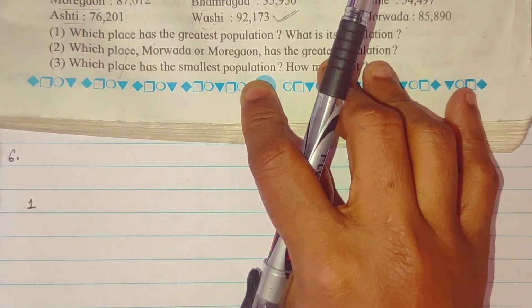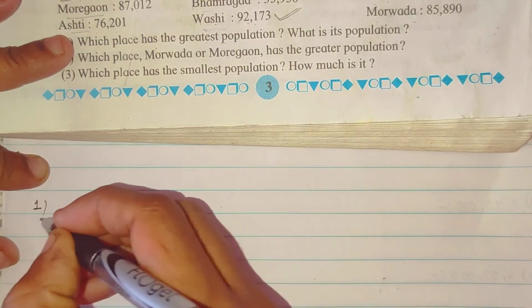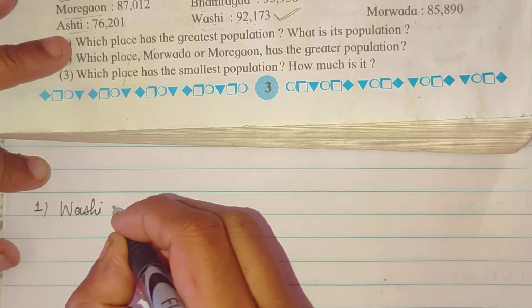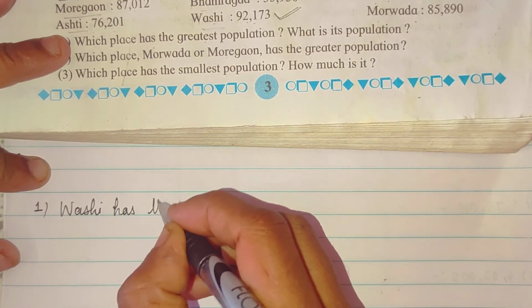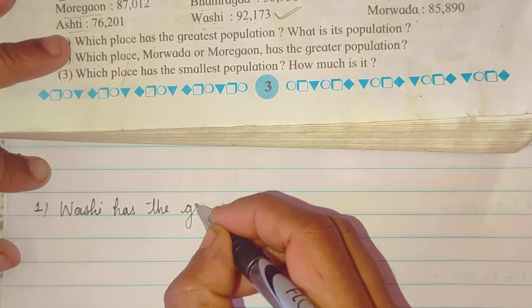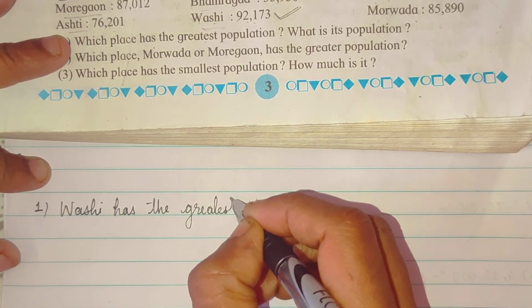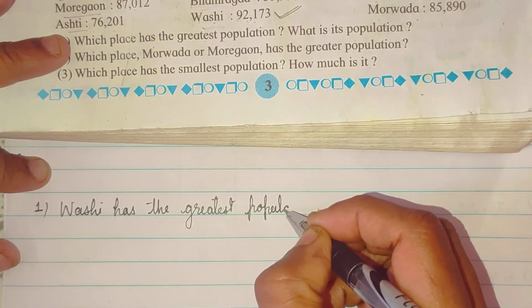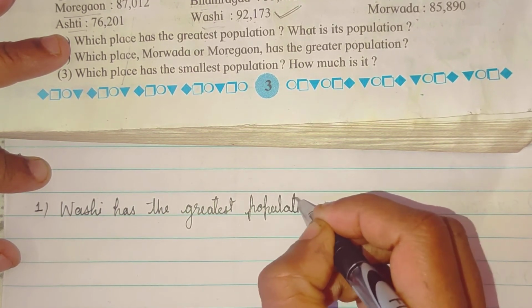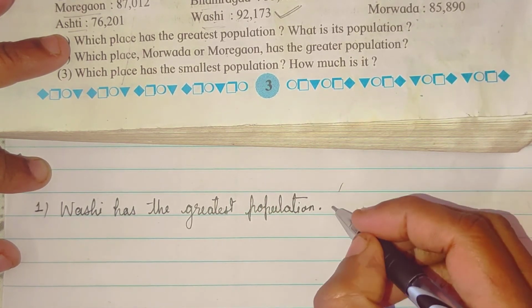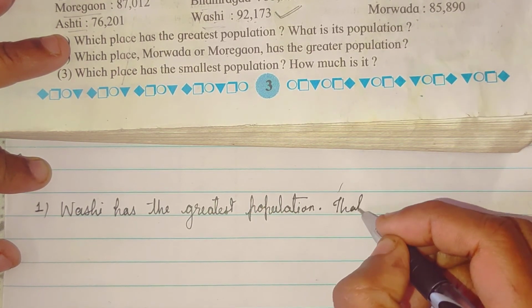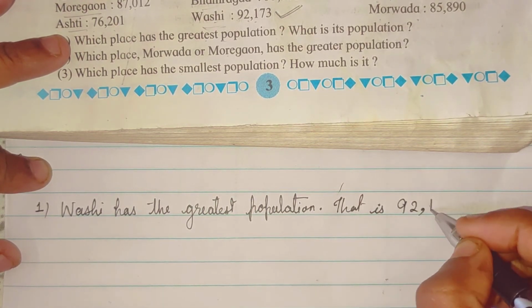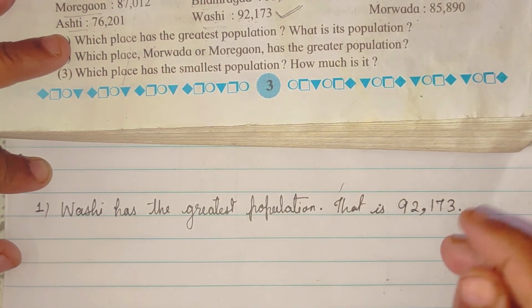92,173. So we have to write Vashi has the greatest population, that is 92,173.